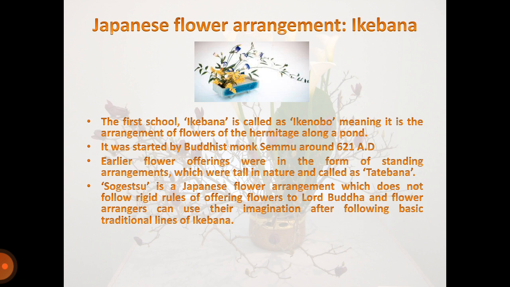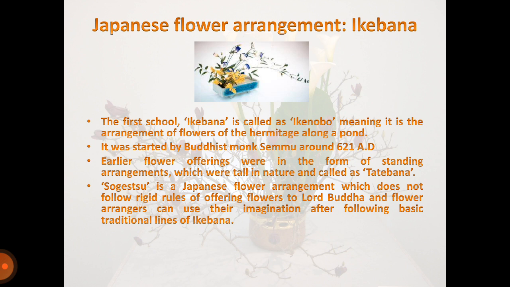Japanese flower arrangement or ikebana. The first school of ikebana is called Ikenobo, meaning the arrangement of flowers of the hermitage along a pond. It was started by Buddhist monk Senmu around 621 AD. Earlier flower offerings were in the form of standing arrangements which were tall in nature and called tatebana.